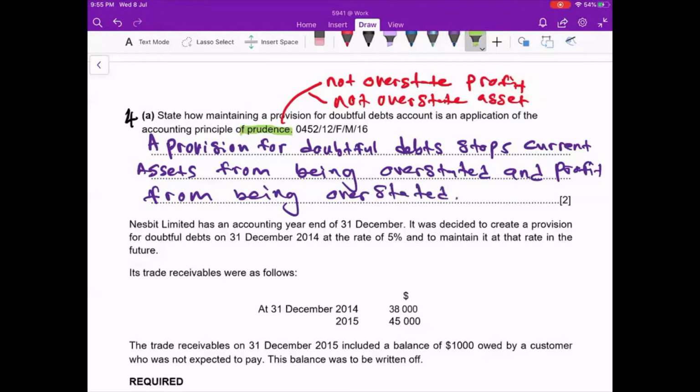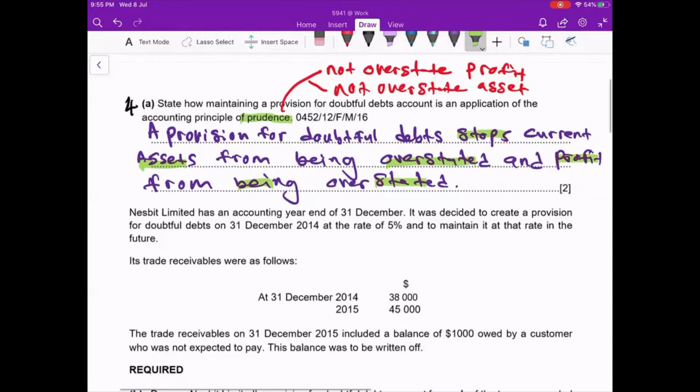So mainly here got 2 points. One is stop the asset being overstated and also stop the profit from being overstated. Okay, now we continue. We get 2 marks for this.